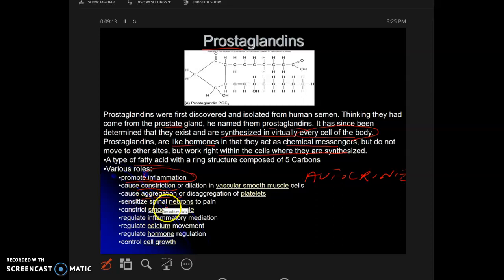Now, sensitize spinal neurons to pain. You can look at that. Constrict, we've talked already about constriction of smooth muscles. Inflammatory mediation, we've talked about that. Calcium movement, hormone regulation. So notice that prostaglandin regulates hormones and controls cell growth. Of course, the most important functions that I would be worried about are inflammation, and of course, the constriction and dilation of vascular smooth muscles.